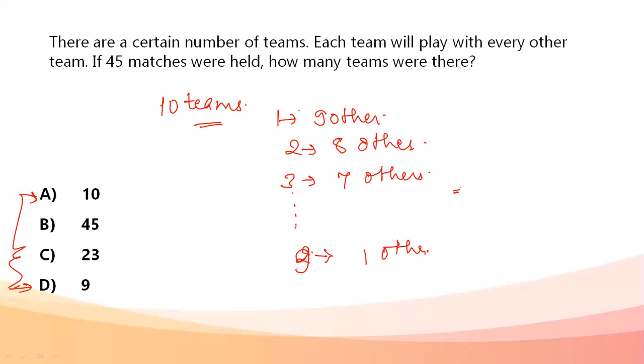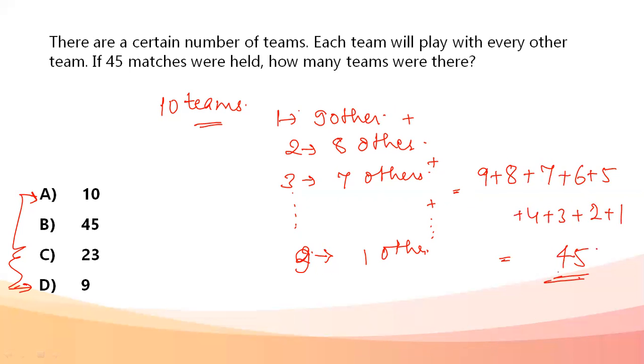So in total, if I want to know how many matches are held, I will add up all of these, and it is going to be 9 matches plus 8 plus 7 plus 6 plus 5 plus 4, 3, 2 and 1. It will come out to be 45 exactly. That is, every team is going to play with every other team.